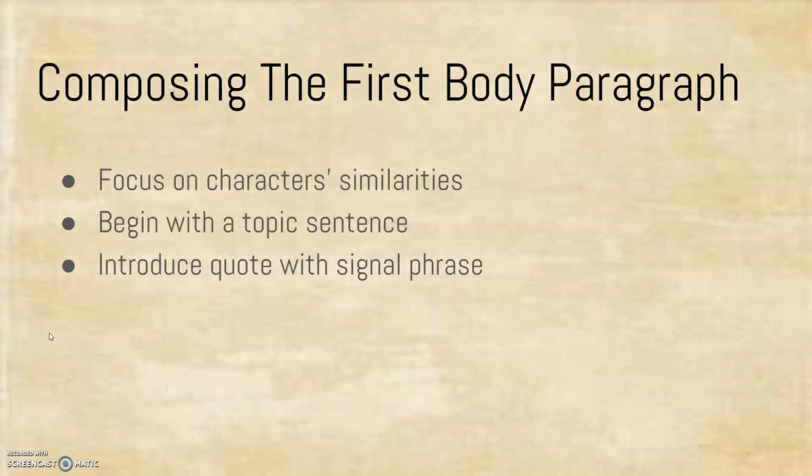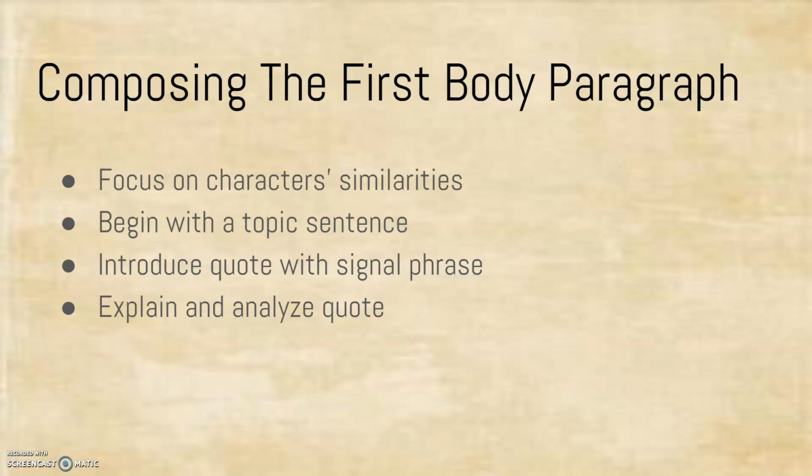A signal phrase is a few words that tell your reader where the text evidence comes from, such as, in the poem Legacies, Nikki Giovanni writes, or in Everyday Use, Maggie says. After you've introduced your text evidence, you should then explain and analyze what it means and how it supports your claim that the two characters are similar.